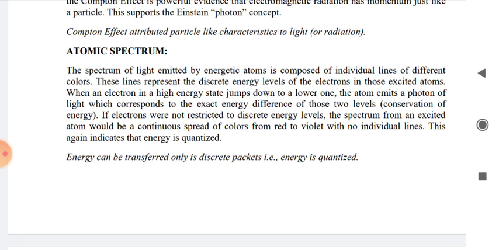And we are getting discontinuous spectra for those atoms. So there is a discontinuity in the spectrum, which we could not explain on the basis of classical mechanics. In order to explain it, we need to take the help of quantum mechanics. What the atomic spectrum is and how it differs from classical mechanics, we'll see in this point.